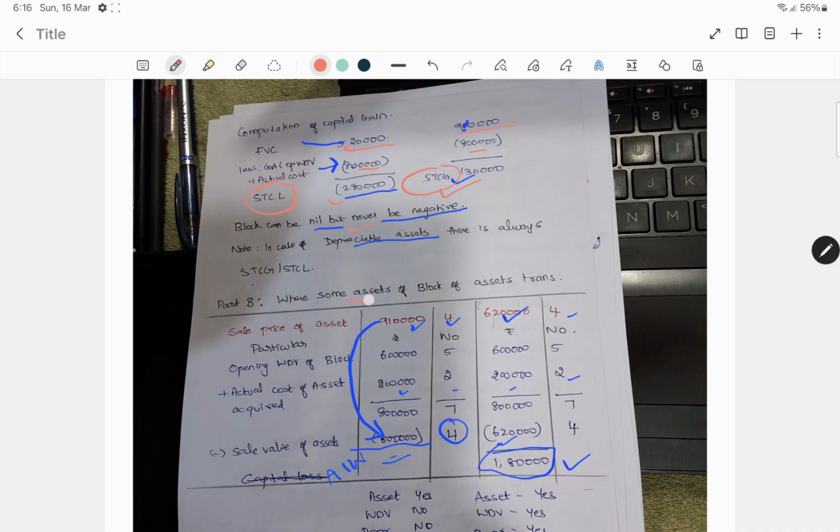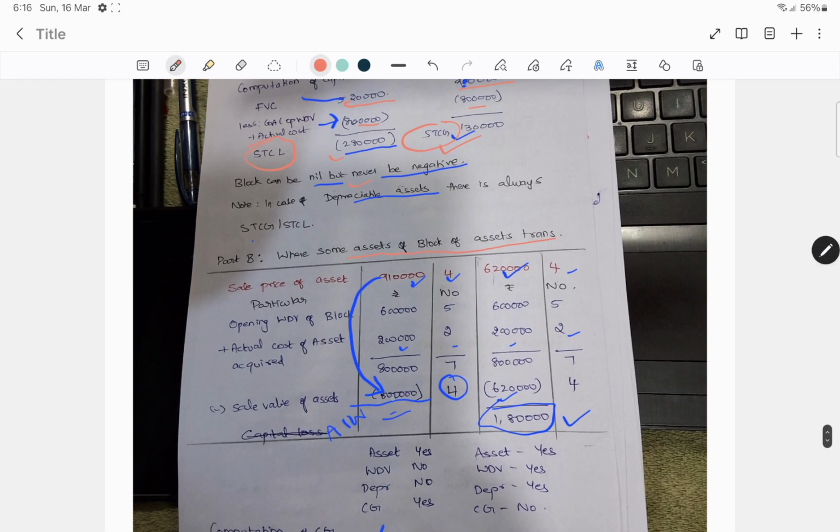Now if some assets of the block of assets are there and few are only transferred, then what will happen? Taking the example, sale price of the asset is 9,10,000 and 6,20,000. Opening WDV of the block is 6 lakhs with 5 assets, and asset acquired is 2 lakh with 2 assets.